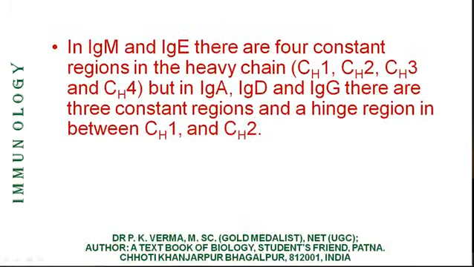In IgM and IgE, only these 2 classes, IgM and IgE, just remember ME, me. There are 4 constant regions. IgM and IgE have 4 constant regions, CH1, CH2, CH3, CH4.